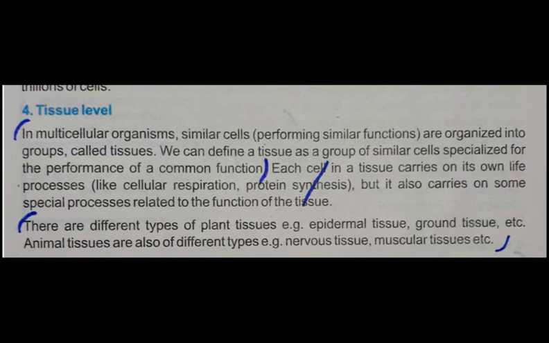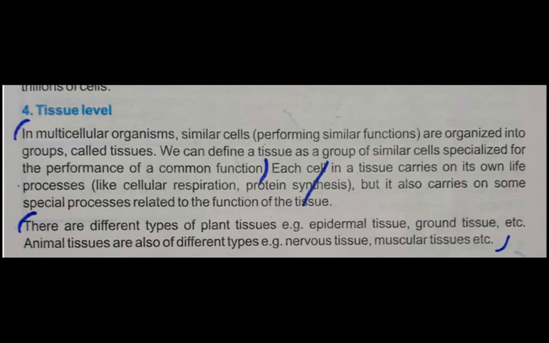In multicellular organisms, similar cells performing similar functions, similar cells से क्या हम यहाँ पे कह सकते हैं, that are performing similar functions are organized into a group and that group is called tissue. So students, we can define a tissue as a group of similar cells specialized for the performance of a common function.